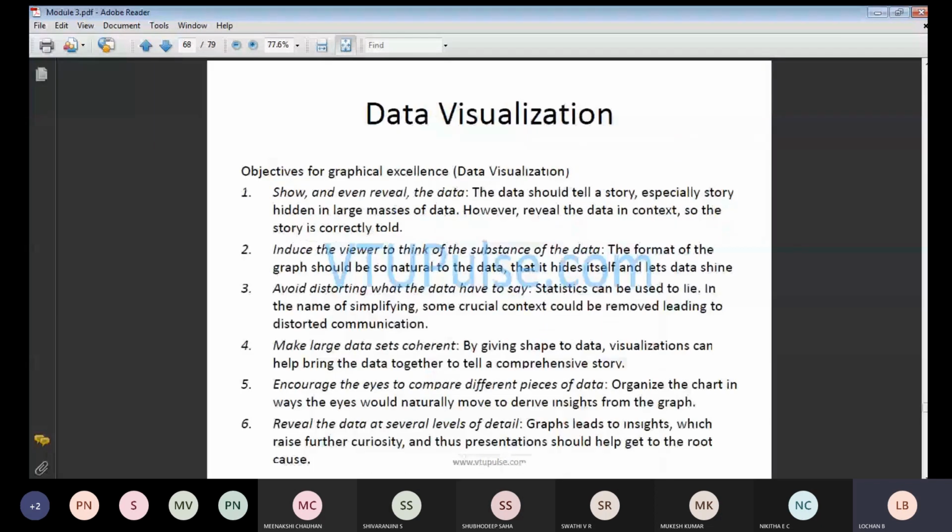Next is data visualization. Many times I told you that whenever you are going to prepare your PPT for your project or seminar, don't put too much text in the content. Try to represent it in terms of figures. For example, you can draw an activity diagram or sequence diagram or a data flow diagram, whatever it may be. That means whatever third party sees your report, by seeing the diagram they have to understand your project, what your input is, what your output is, what operation you are going to perform. Like that, in data visualization also, the reports you generate will be in terms of graphs or charts.